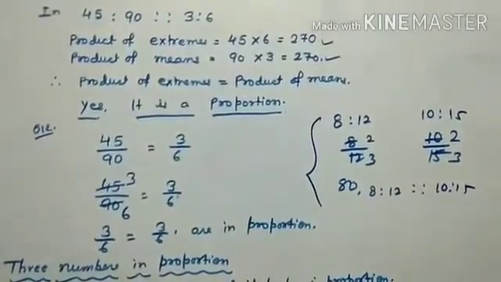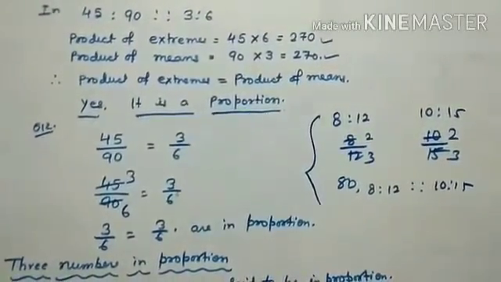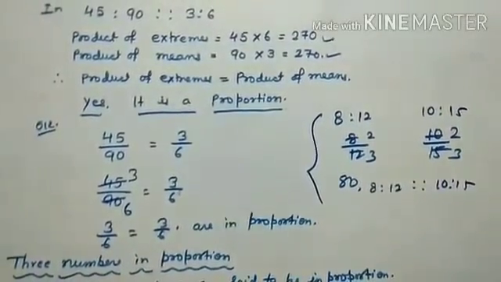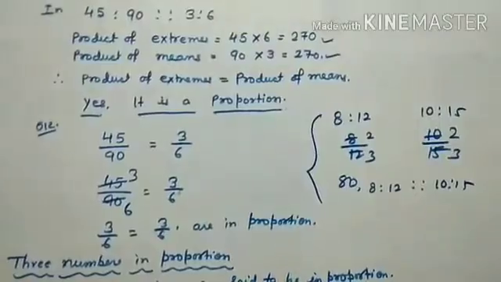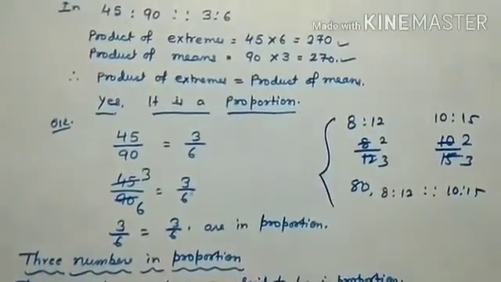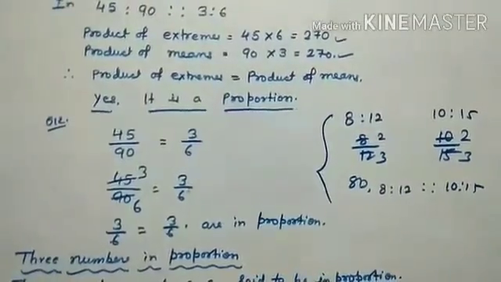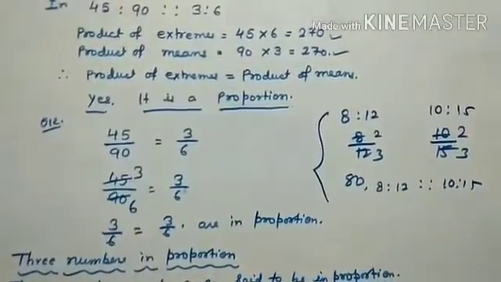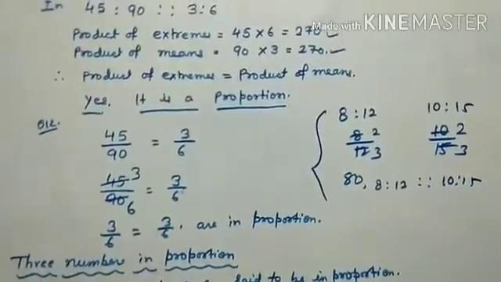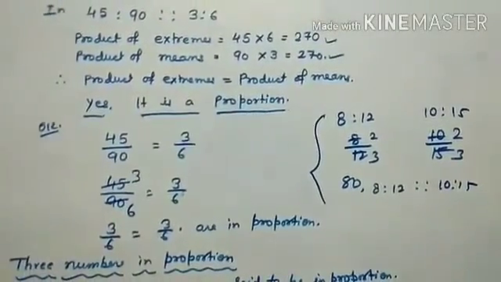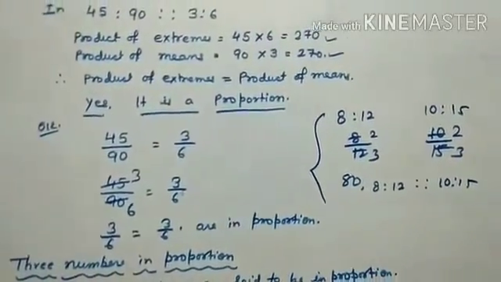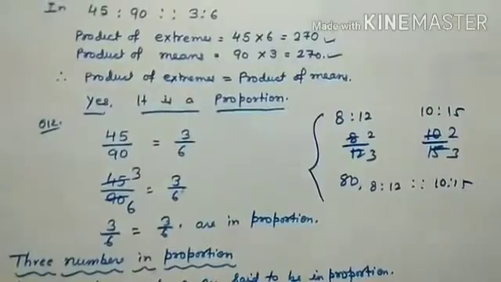You can change to fraction form, otherwise use the product of extremes and product of means. 45 into 6 is 270, and the product of means 90 into 3 is 270. Both sides are 270 and 270, so yes, it is a proportion.